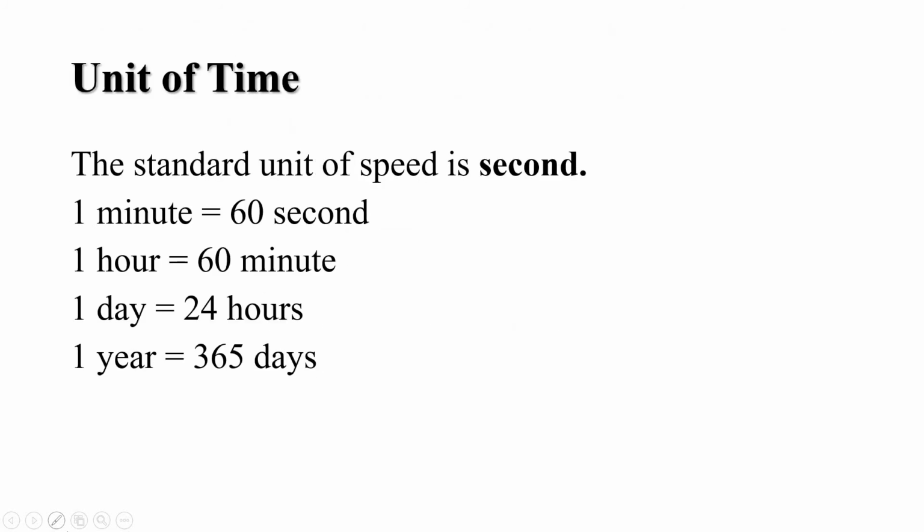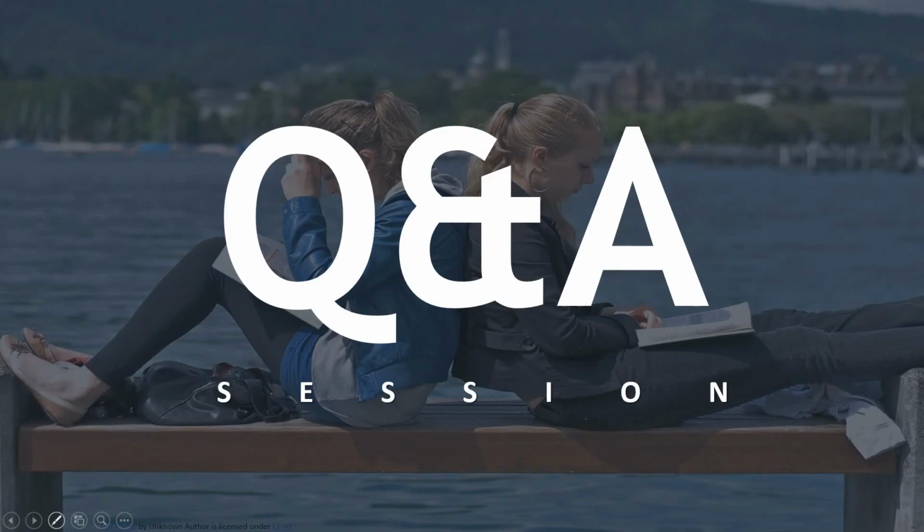And students, now let us understand about the unit of time. The standard unit of time is the second, and the other larger units of time are minute, hour, day, etc. 1 minute is equal to 60 seconds, 1 hour is equal to 60 minutes, 1 day is equal to 24 hours, and 1 year is equal to 365 days. And students, did you know that the time taken by the earth to complete one rotation about its axis is called a day, and the time taken by the earth to complete one revolution around the sun is called a year.